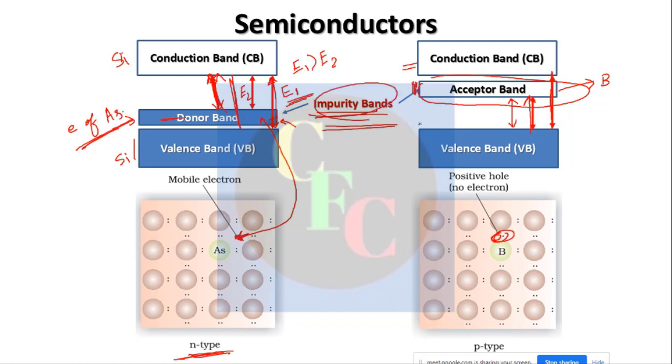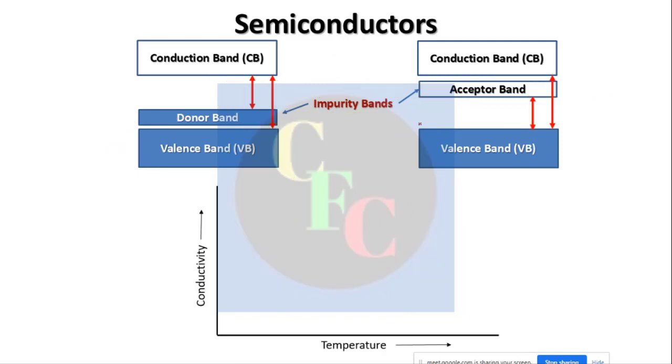Okay. Now, the last topic of discussion here, we will see how this conduction changes with temperature. Right? Now, we have these N-type semiconductors, and this is P-type.